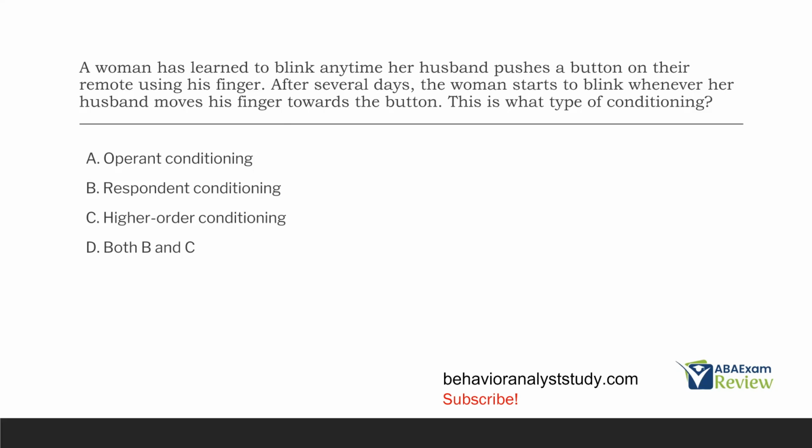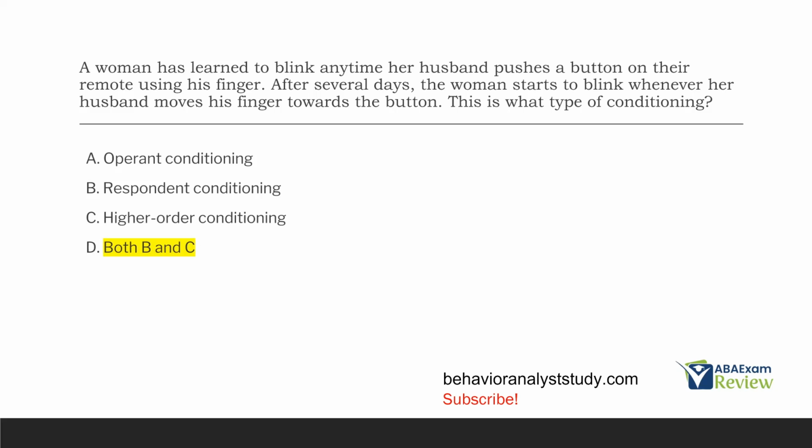So what type of conditioning is that? A, operant conditioning. It's not operant because we're dealing with this blinking, this reflex. B, respondent. Yes, it's respondent conditioning, but it's also C, higher order conditioning. Higher order conditioning is what we're describing. When a conditioned stimulus creates this other conditioned stimulus, we're talking about some sort of higher order conditioning. So what type of conditioning is this? B and C. Kind of a complex question.